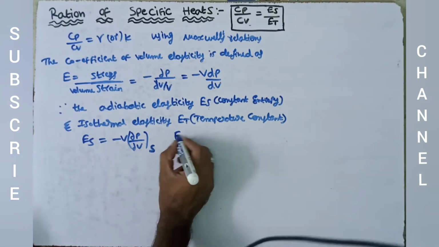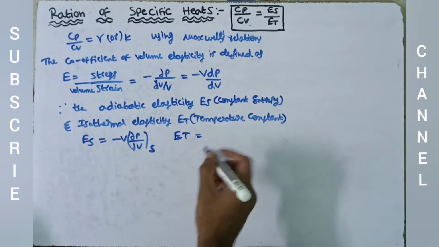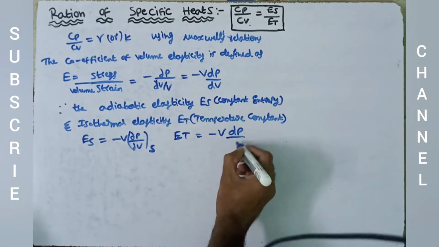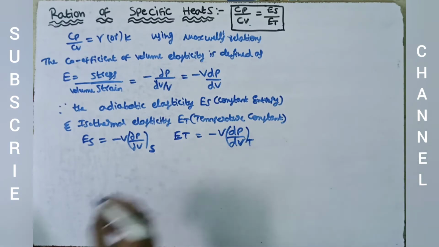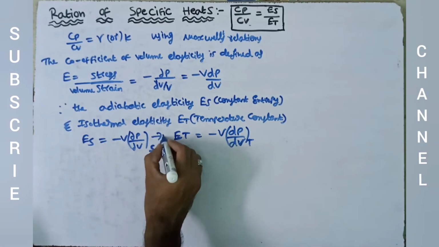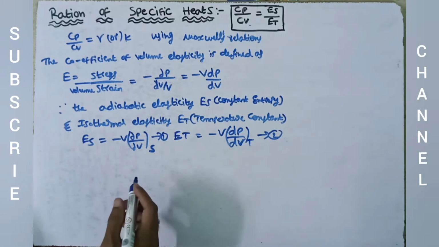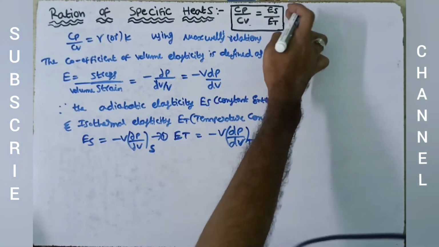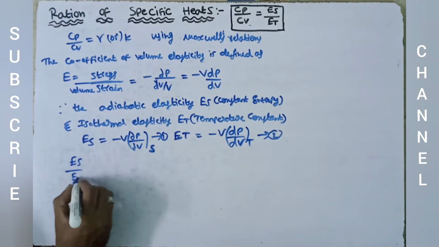In the same way, for isothermal elasticity ET, temperature is constant, so we write V into dP by dV where temperature is constant. So we have equation number 1 and equation number 2. Now dividing the two equations, we will show this relation.